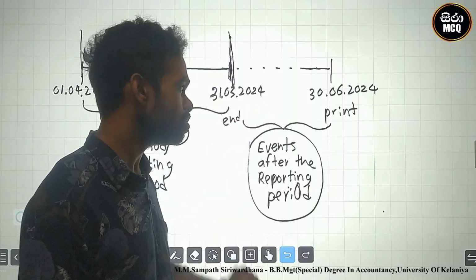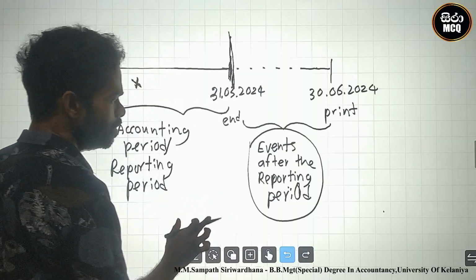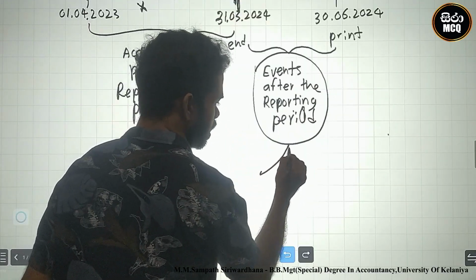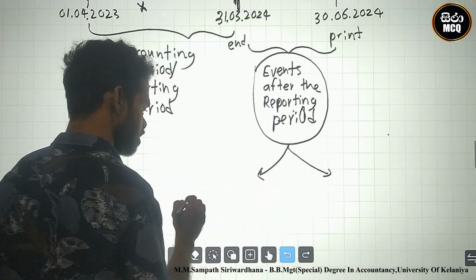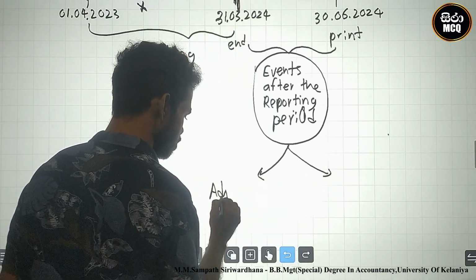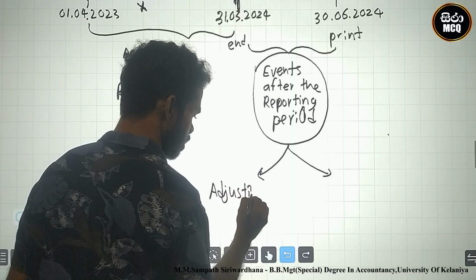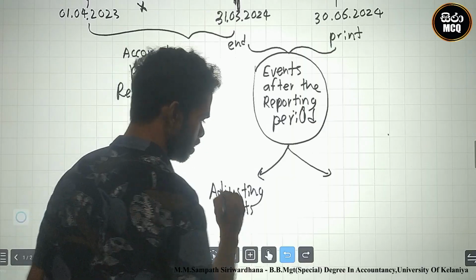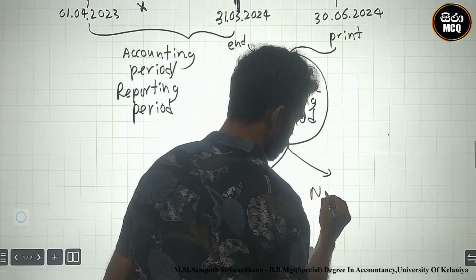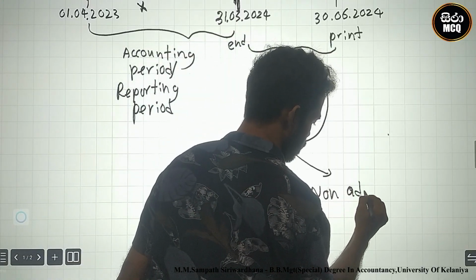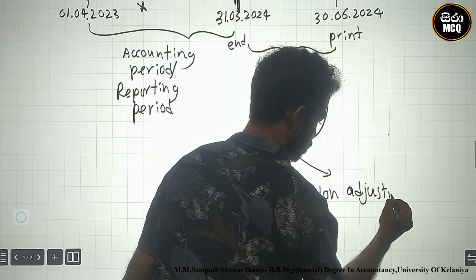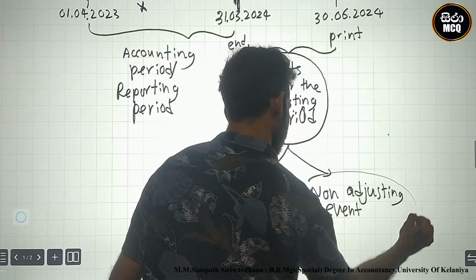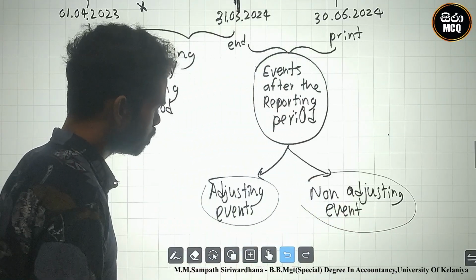These are events, and we can categorize these events into adjusting events and non-adjusting events. How can we identify adjusting events?